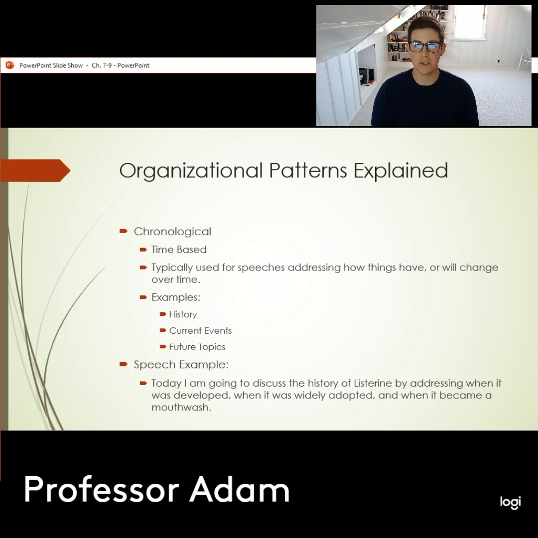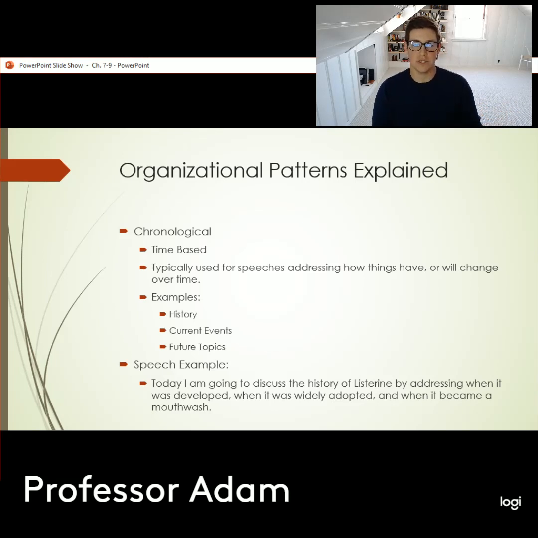So our first organizational pattern is called a chronological organizational pattern. This organizational pattern is time-based, so you would organize your main points based on time. So beginning to end, end to beginning, something related to time. This organizational pattern is really good for current events, historical events, anything related to the passage of time.